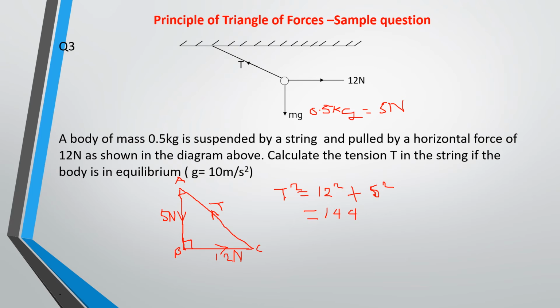So 144 plus 25. So this gives us 169. So T squared is equal to 169. Then T is equal to the square root of 169, and that gives us 13 Newton. Okay, so this is 13 Newton.